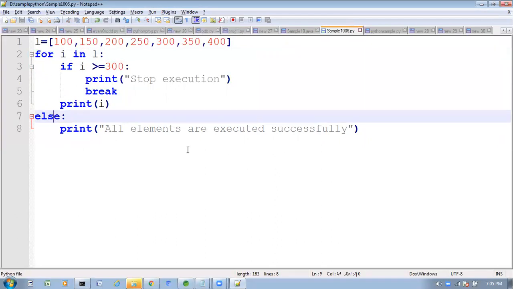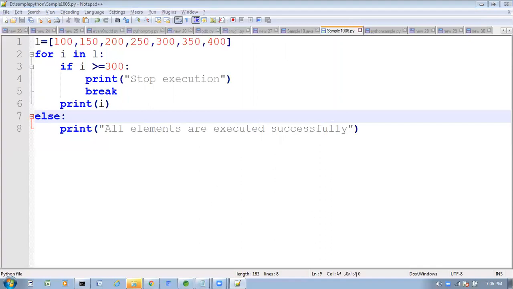Else and break are a combination. If break is not executed, then else will execute. So like that we can use else also with loops.